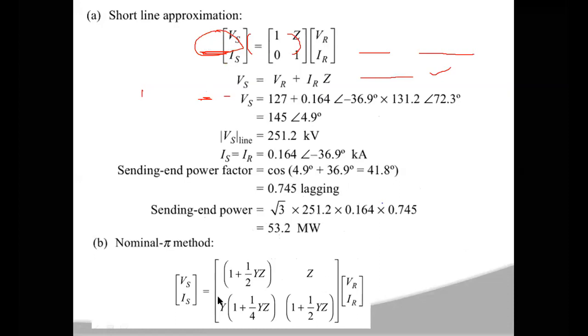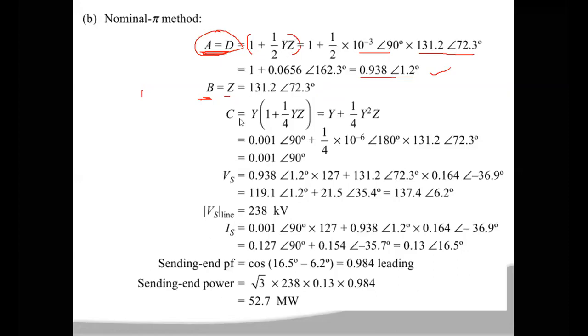C is equal to Y into (1 plus YZ by 4). Now this can be written as Y plus Y square Z by 4. Here also you know the capital Y and capital Z values, so you substitute them. Then you will get the value of C, which is 0.001 at an angle of 90 degrees. Okay. So now you have all the A, B, C, D parameters.